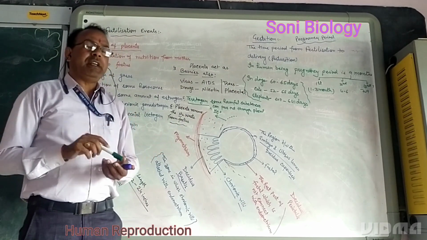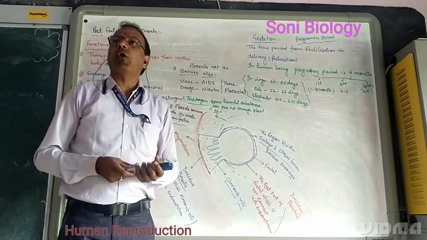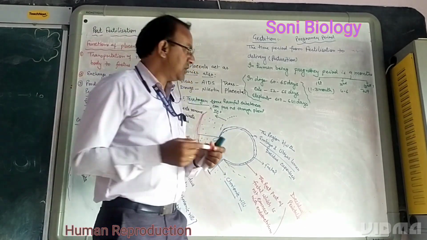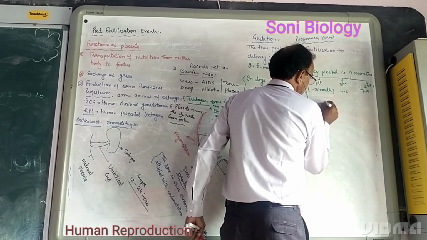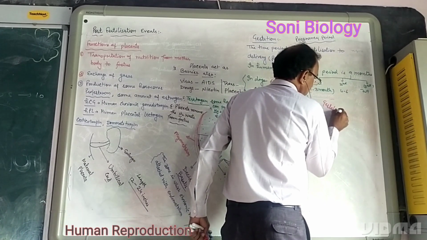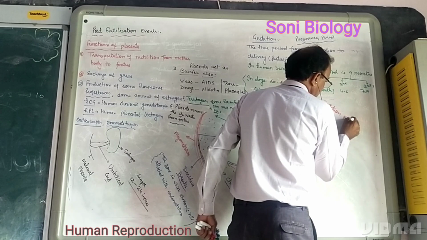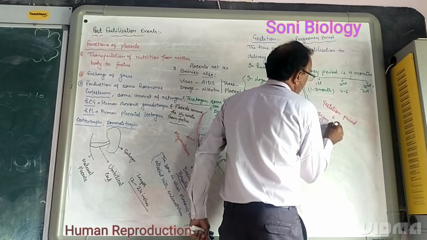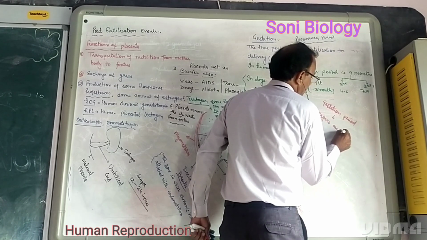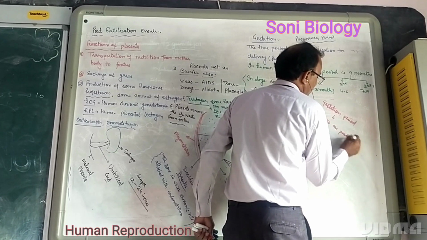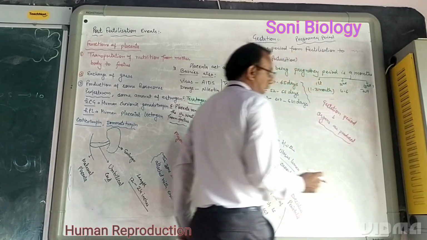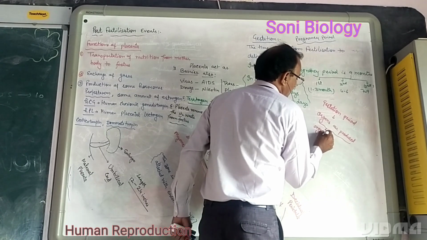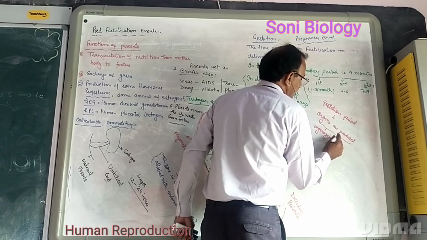During the gestation period of human beings, organs are produced, and the formation of organs is called organogenesis.